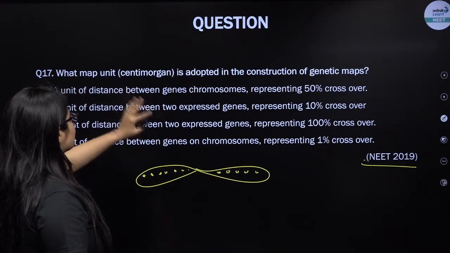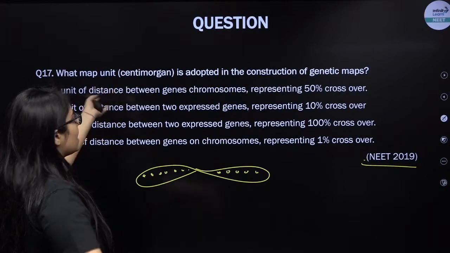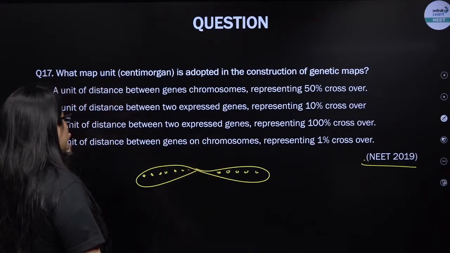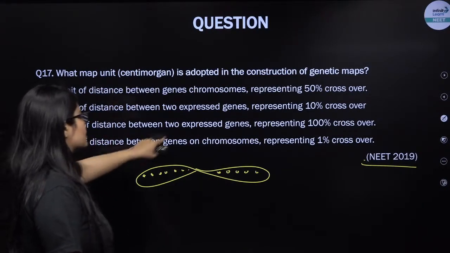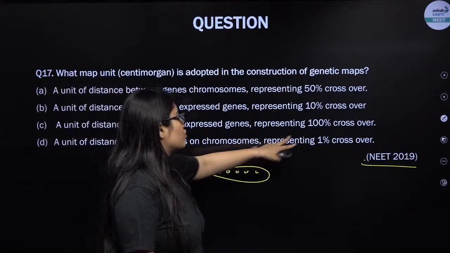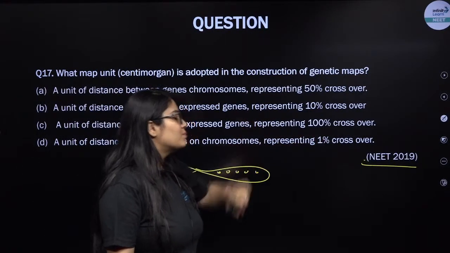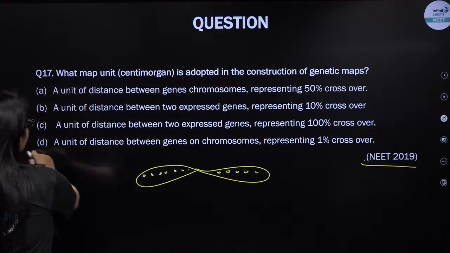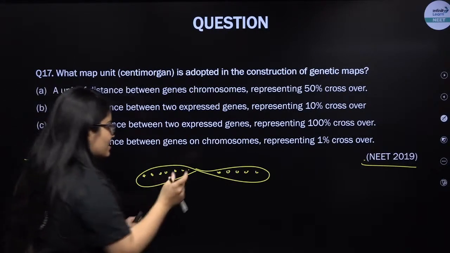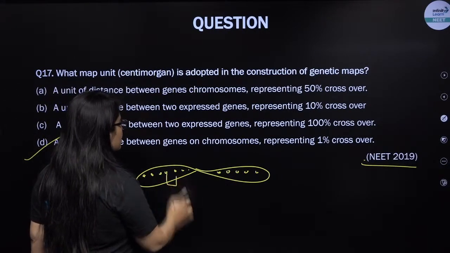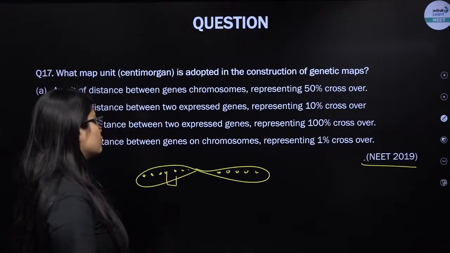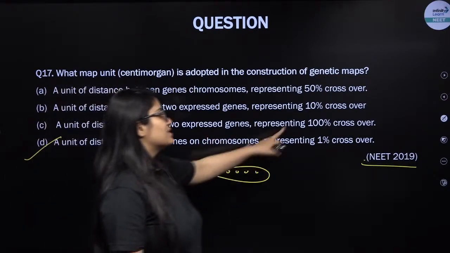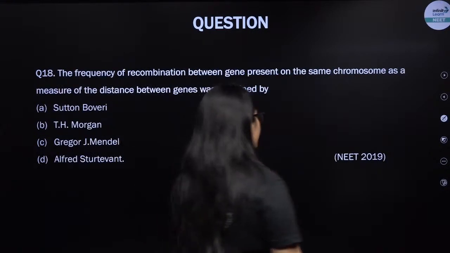So what's the question? How do you define the map unit? The definition says a unit of distance between two genes on a chromosome is represented by 1% crossover.